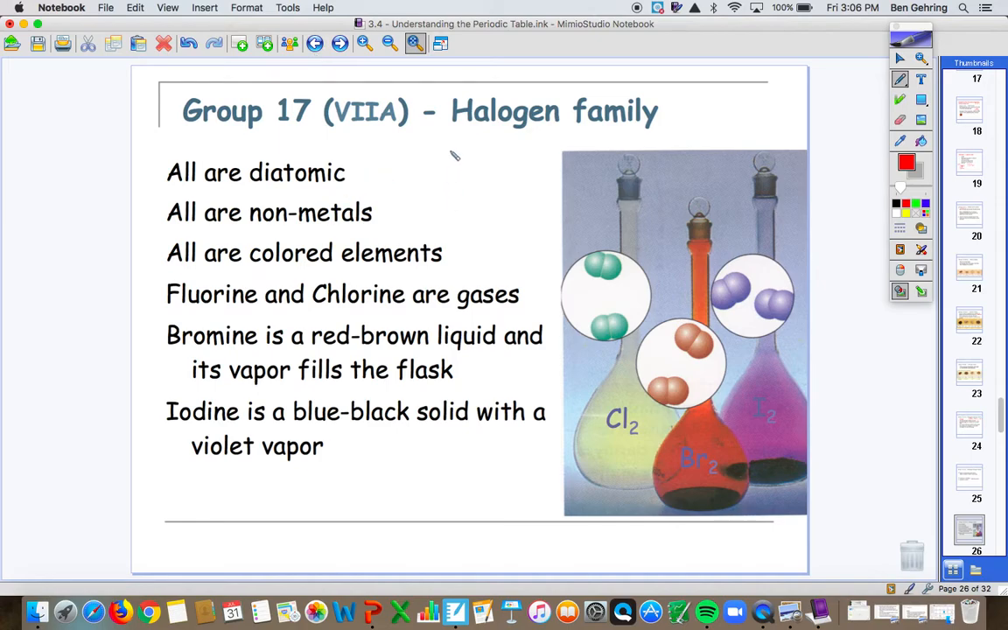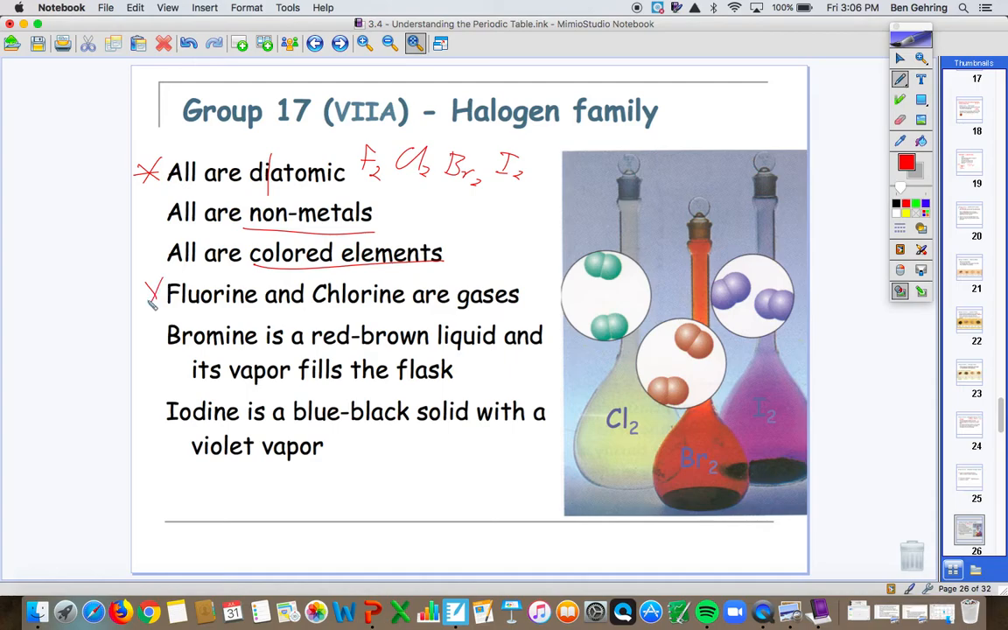Group 17, the halogen family. So these guys, some unique traits about them. One, they're all diatomic. So again, di means two, atomic means atom. So these are all found in pairs. So fluorine, chlorine, bromine, and iodine are all found as diatomic elements. They're all nonmetals. They're all colored. So this is a very colorful group.